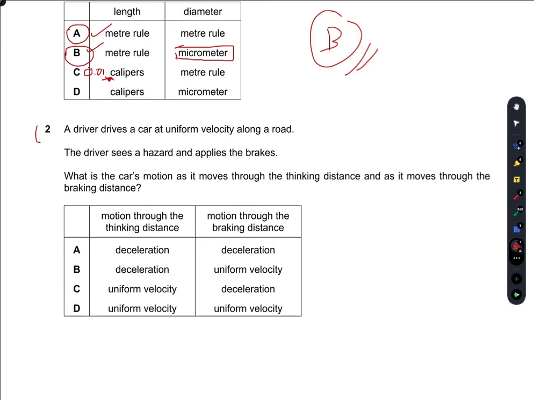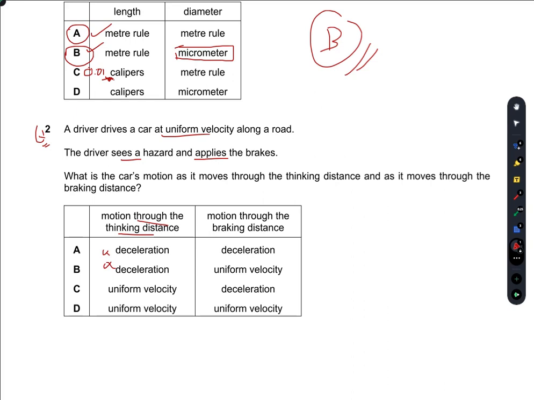Question number 2. A driver drives a car at uniform velocity along a road. The driver sees a hazard and applies the brakes. What is the car's motion as it moves through the thinking distance and as it moves through the braking distance? The driver is driving the car at a uniform velocity initially. The motion through the thinking distance will never be deceleration.